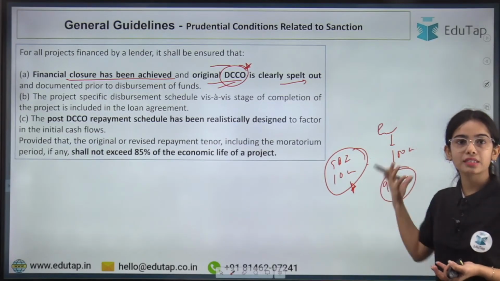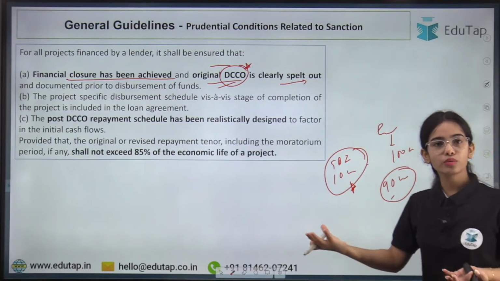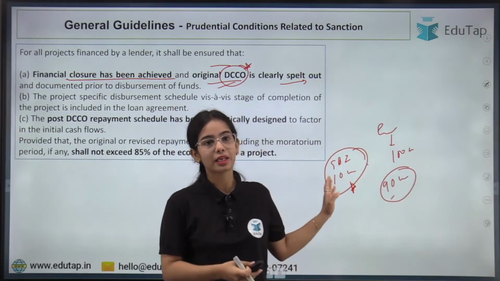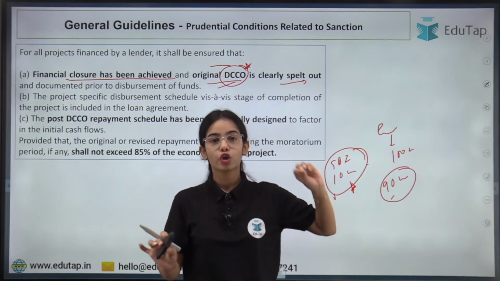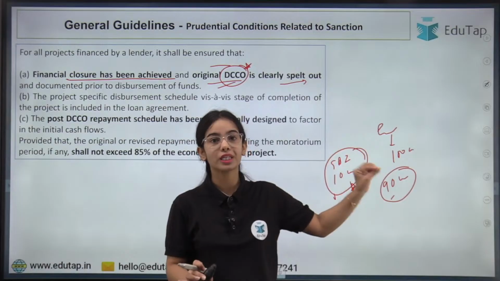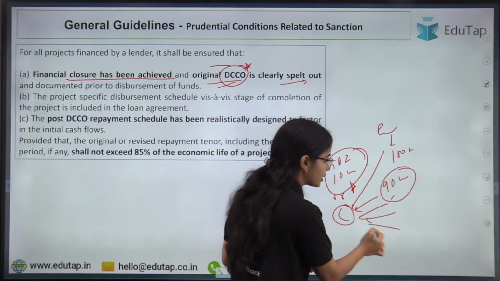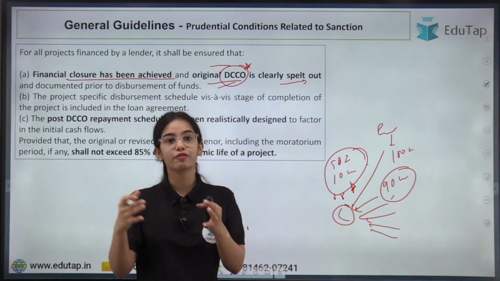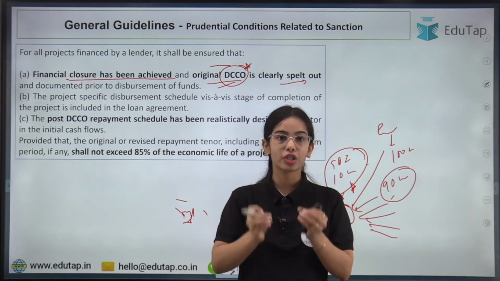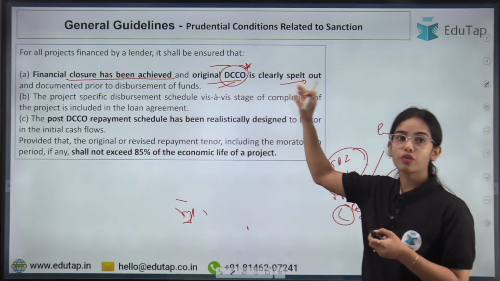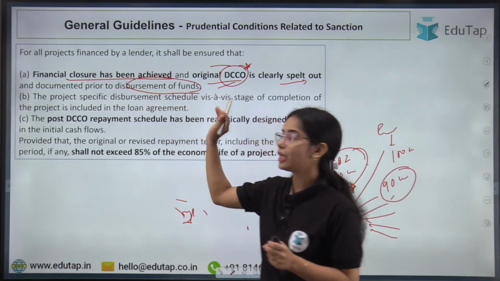If the entity is not able to raise the funds from other entities, then this project is going to go down, right? Because it was only able to raise 10 crores when it requires 100 crores. So before the lenders actually disburse the money, they always see the documents from the entity showing where the money is going to be raised and how much will be taken from where, like from equity and from debt. So for financial closure, the complete capital structure has to be achieved, and the original date of commencement of commercial operation is clearly spelled out and documented prior to disbursement of funds by any of the lenders.